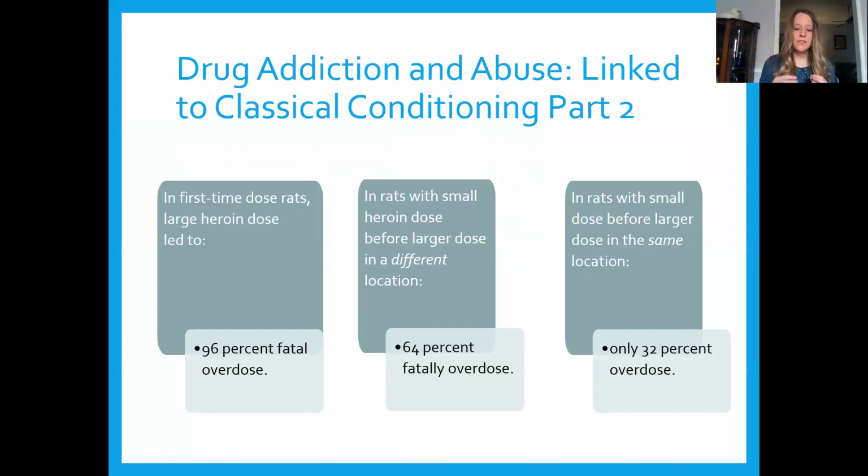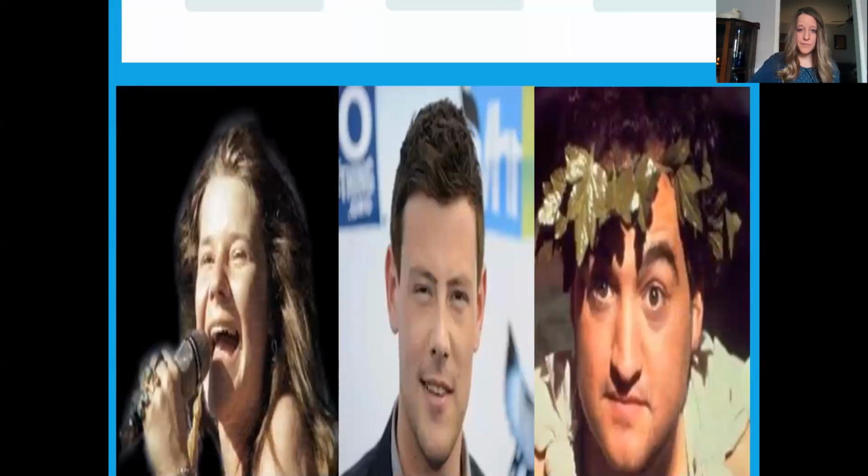Only here do we see the protective compensatory response. Only 32% overdosed in this condition. So we see a large increase in risk when the large dose is introduced in a new environment. In this new environment, the conditioned stimuli are not present to elicit the conditioned compensatory response needed to protect the body from the shock of the substance.